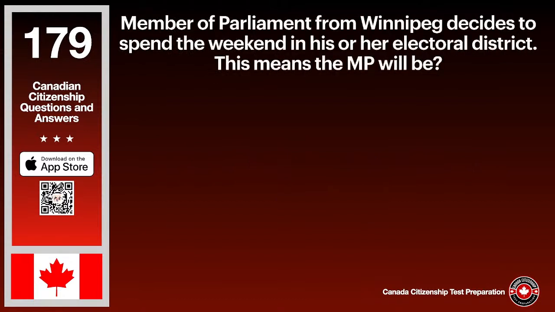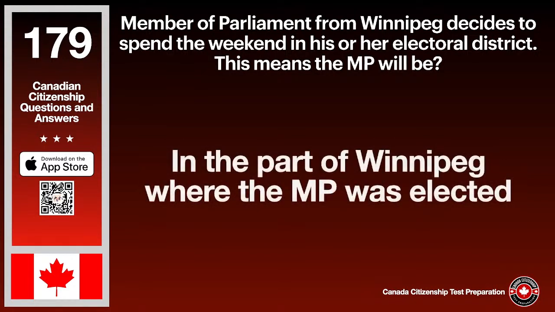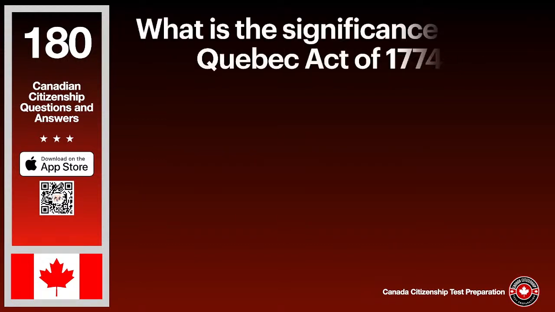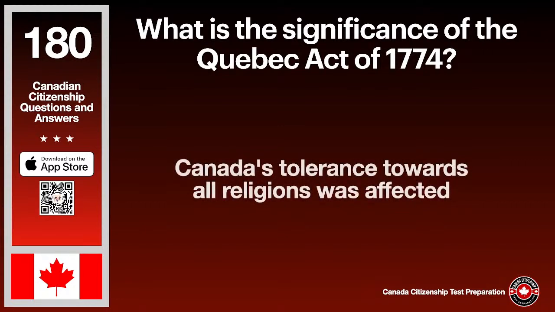A Member of Parliament from Winnipeg decides to spend the weekend in his or her electoral district. This means the MP will be in the part of Winnipeg where the MP was elected. What is the significance of the Quebec Act of 1774? The answer is Canada's tolerance towards all religions was affected.